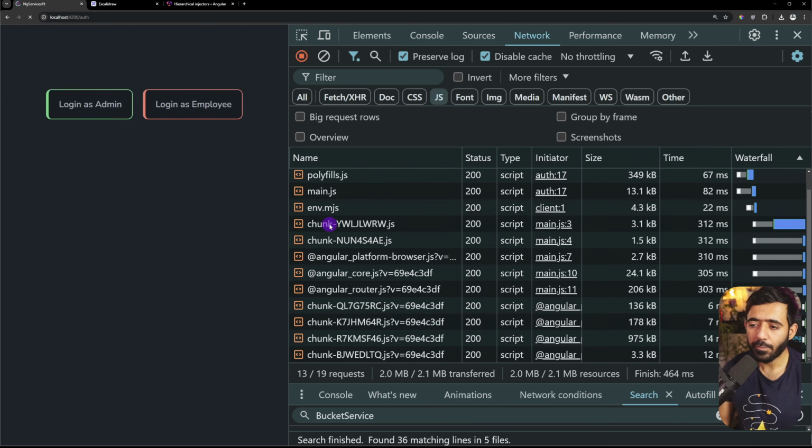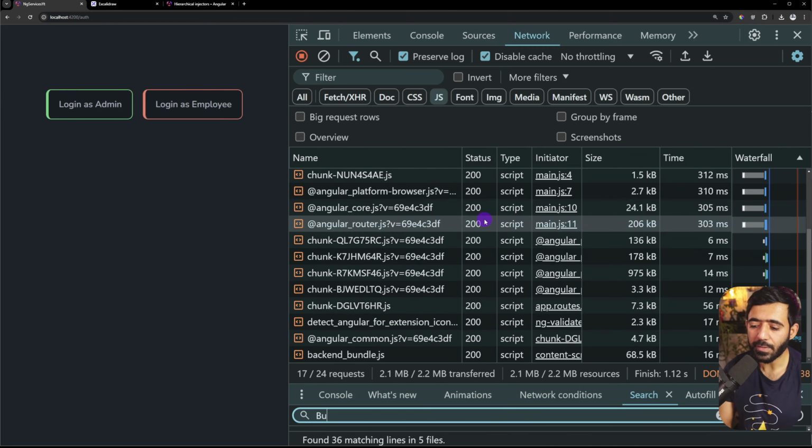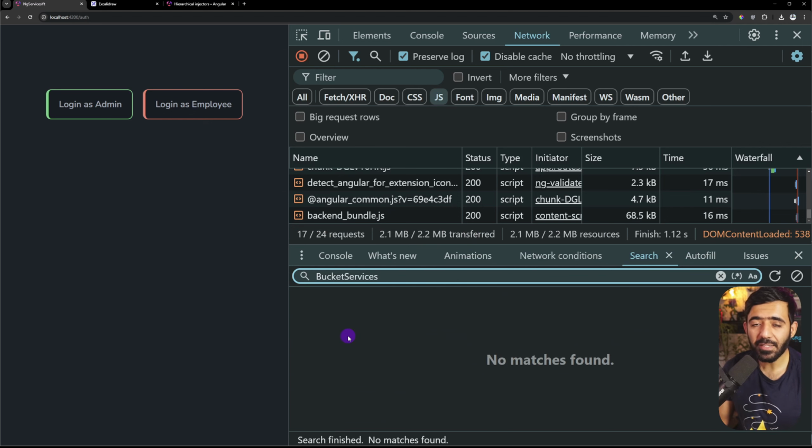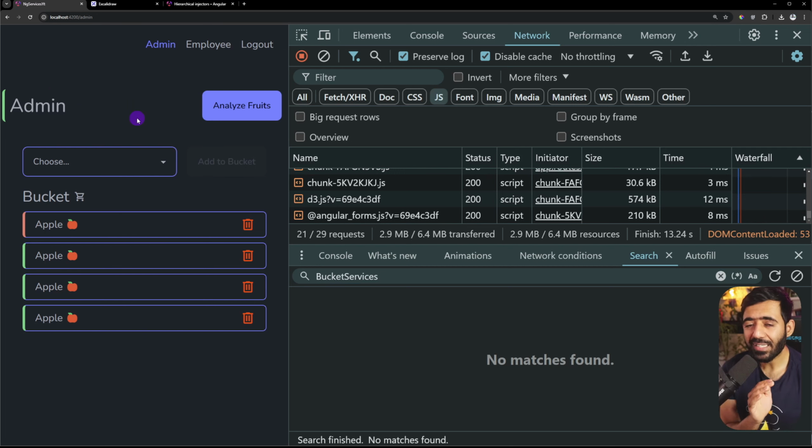So if I log out here, refresh, and try to find bucket service, let's see what happened. In this case also, you will see that the bucket service is not loaded, or the JavaScript bundle for that is not loaded until you actually go to the page. So even if you have providedIn on a service, until there's a component that actually requires the service as a dependency, the bundle for that is not going to be loaded. And that is super exciting. And Angular is basically doing all of that optimization behind the scenes.